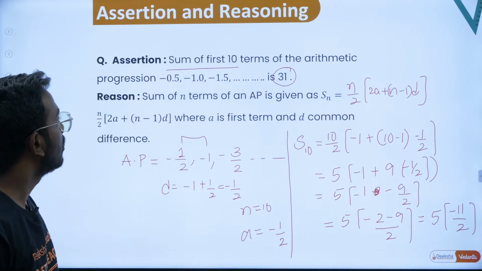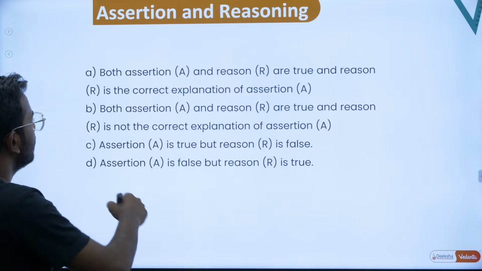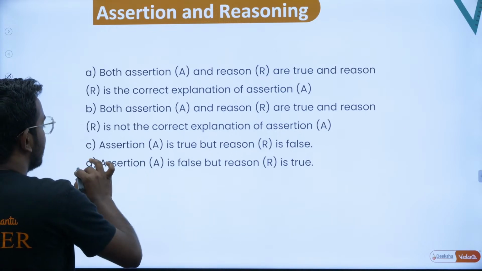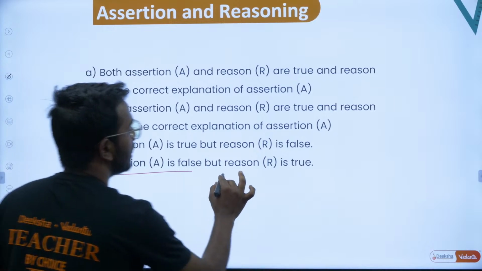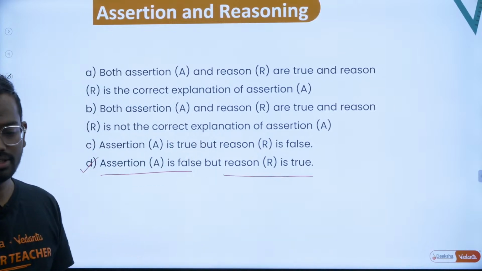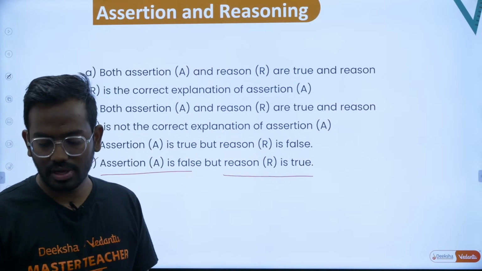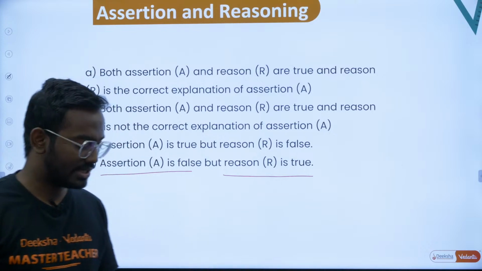Therefore option D is correct, that is, the assertion is false but the reason is true. Hope this is clear for all of you. Very good. Let's take up the next question.